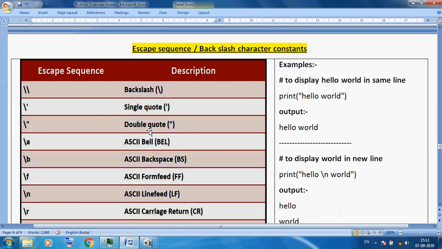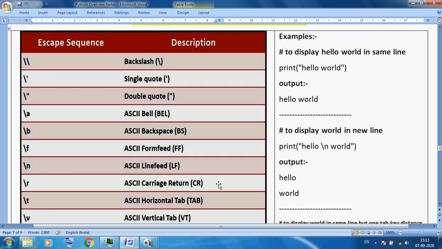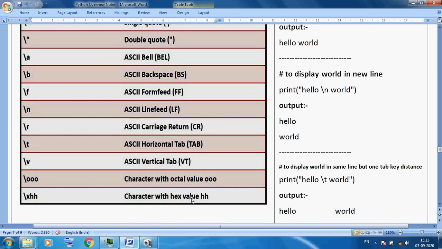Python provides this kind of escape sequence, meaning we can break the continuation of output and other things. Python provides backslash, single quotation, double quotation, ASCII bell, which will generate a beep sound you will hear, ASCII backspace, form feed, line feed, ASCII carriage return, ASCII horizontal tab, ASCII vertical tab, character with octal value or